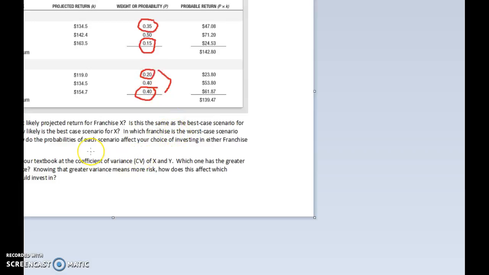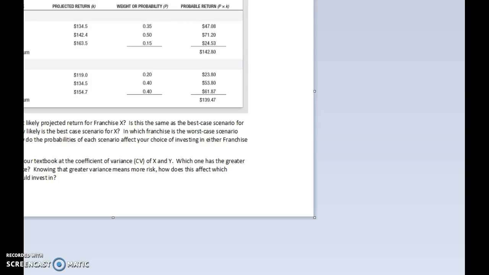So I'm just looking for answers that reflect your personal preference on the weight or probability of those projected returns. And this last section here asks you to look at page 69 in your textbook at the coefficient of variance for both franchise X and franchise Y. And your book gives you those values. So the coefficient of variance, or CV, measures the variability of the probable return. And the larger the CV, the riskier that return is. A smaller CV indicates that the expected rate of return is very consistent or not expected to fluctuate much.